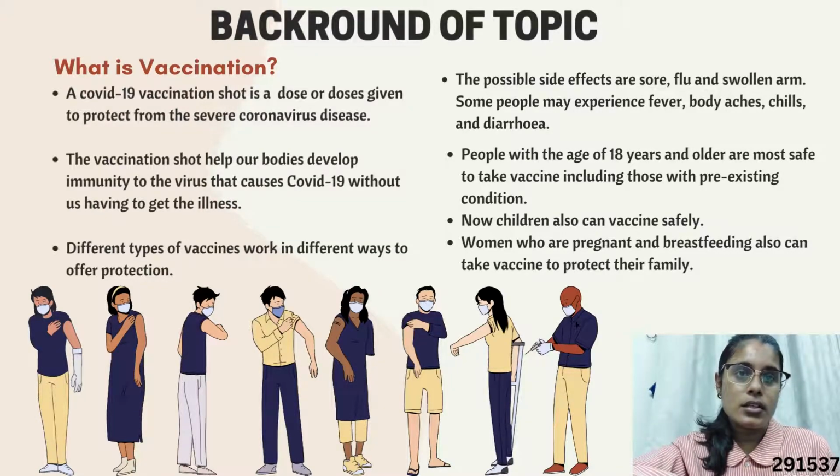What is vaccination? A COVID-19 vaccination shot is a dose or doses given to protect from the severe coronavirus disease. The vaccination shot helps our bodies develop immunity to the virus that causes COVID-19 without us having to get the illness. Different types of vaccines work in different ways to offer protection. The possible side effects of the vaccination are a sore, flu, and swollen arm. Some people may experience fever, body aches, chills, and diarrhea.